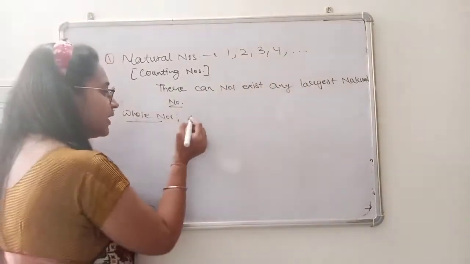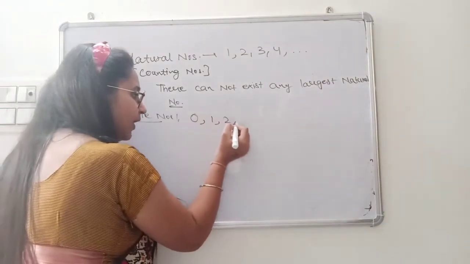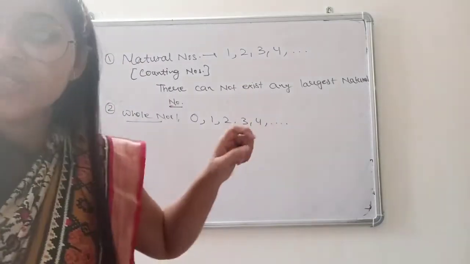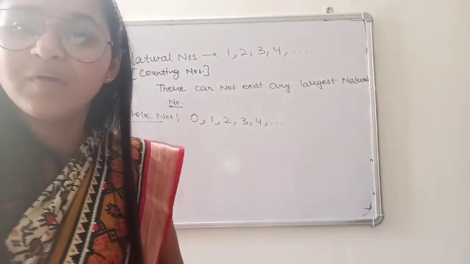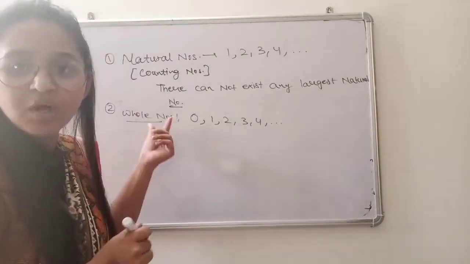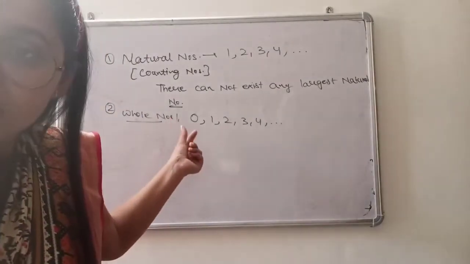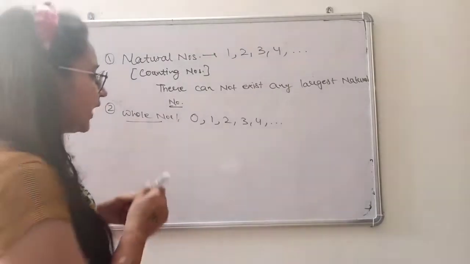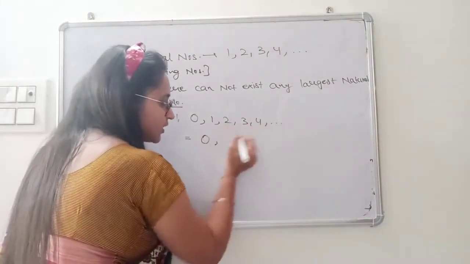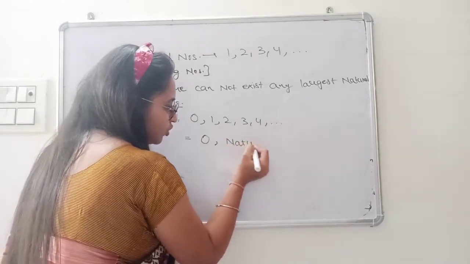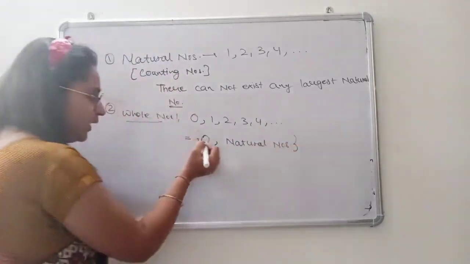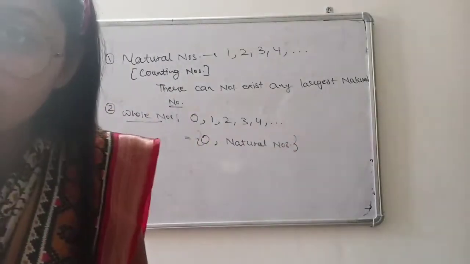So it will be written as 0, then 1, 2, 3, 4, and so on. These three dots mean these whole numbers will go on continuously. They will never end, and the smallest whole number is now 0, not 1. So whole numbers are made up from 0 and the natural numbers.